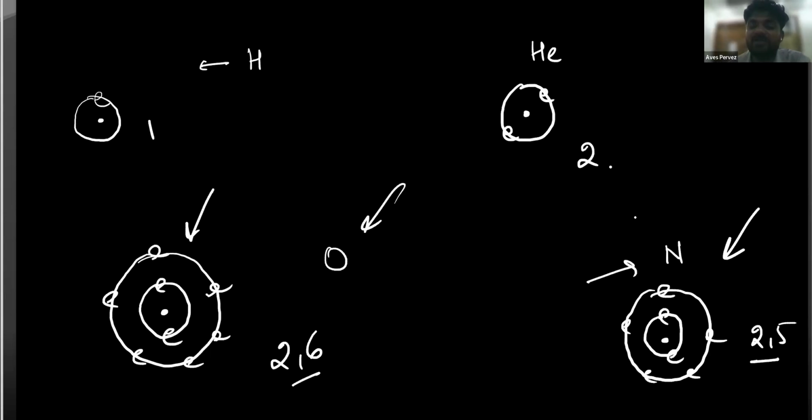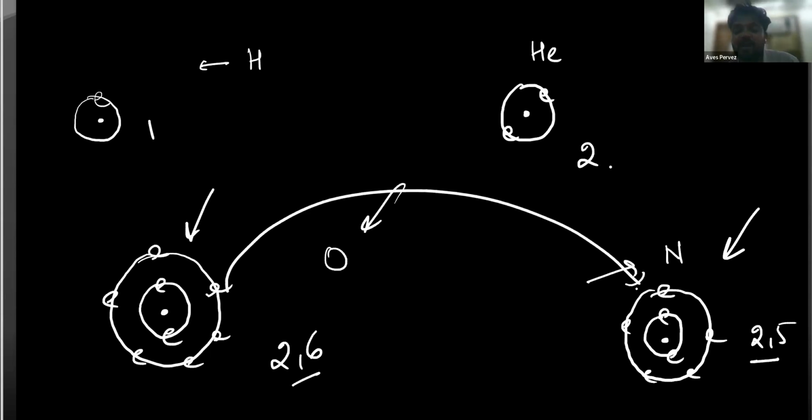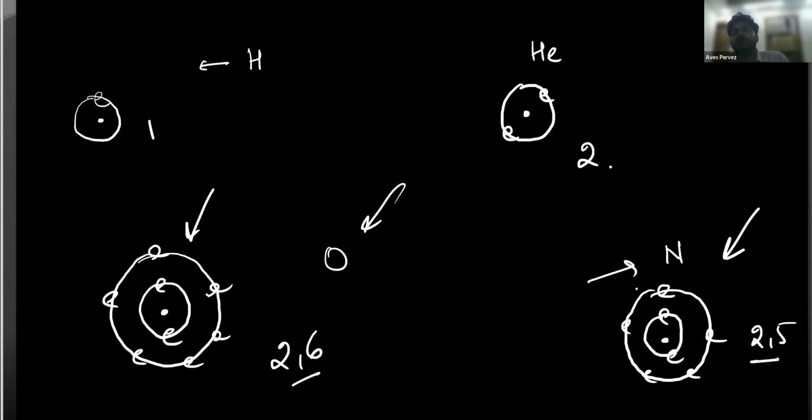Just the difference in the atom is making this. If I transfer one electron to this nitrogen atom, it will become the oxygen atom. So what is that thing that is making different elements different? That is the number of electrons. Got it? Everybody understood?